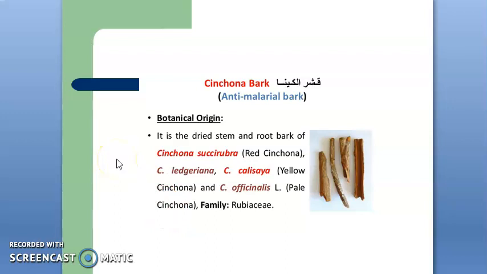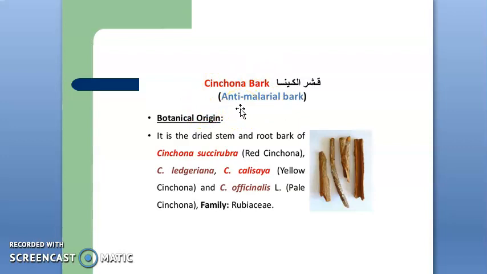So let's start with this presentation, one example of bark in detail, that is cinchona bark. The cinchona bark belongs to the quinoline alkaloids and it is an anti-malarial bark. That is, it is an anti-malarial drug. So, let's start with this drug with its synonyms.